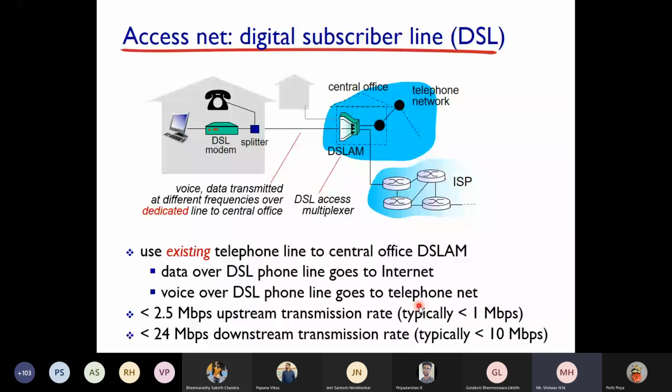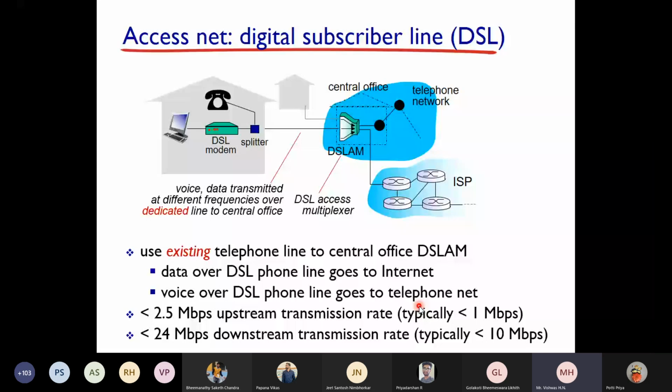So that's about upstream and downstream. But if you nowadays check the ACT connectivity or Airtel, many service providers are providing both upstream and downstream, which are similar.